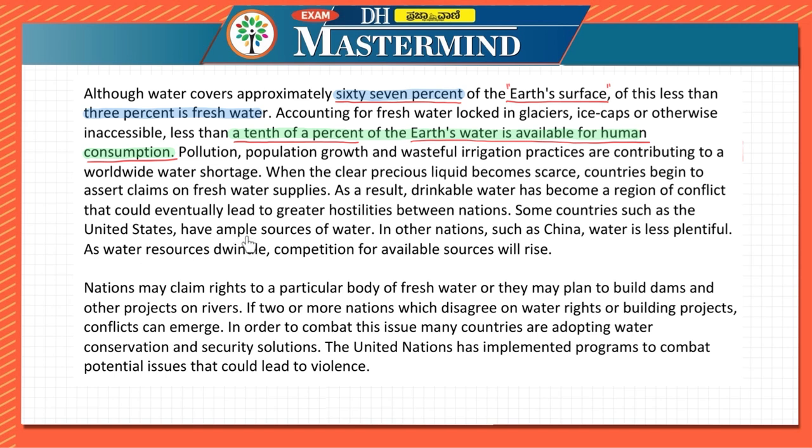Some countries such as US have ample sources of water. They are telling that US has good sources of water. In other nations such as China, water is less plentiful. So they are telling that US has more water and China has less water. Okay? As water resources dwindle, competition for available sources will rise. Whatever is the available source, the competition among the countries for that will also increase. Nations may claim right to a particular body of fresh water, or they may plan to build dams and other projects on rivers. If two or more nations disagree on water rights or building projects, then conflicts can emerge.